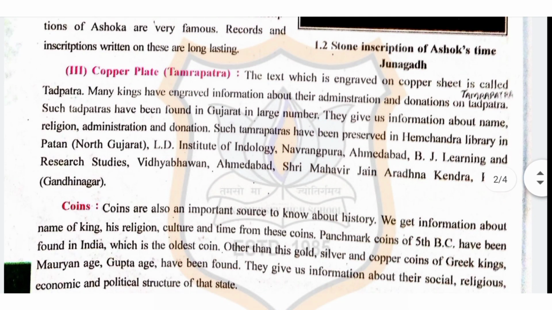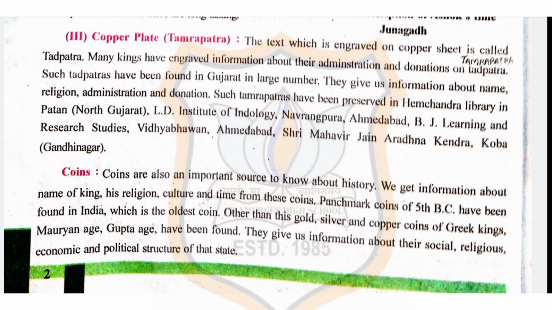Now, next is number 3, copper plate or Tamrapatra. The text which is engraved on copper sheet is called Tamrapatra. Many kings have engraved information about their administration and donation on Tamrapatra. Such Tamrapatra have been found in Gujarat in large number. They give us information about name, religion, administration and donation.